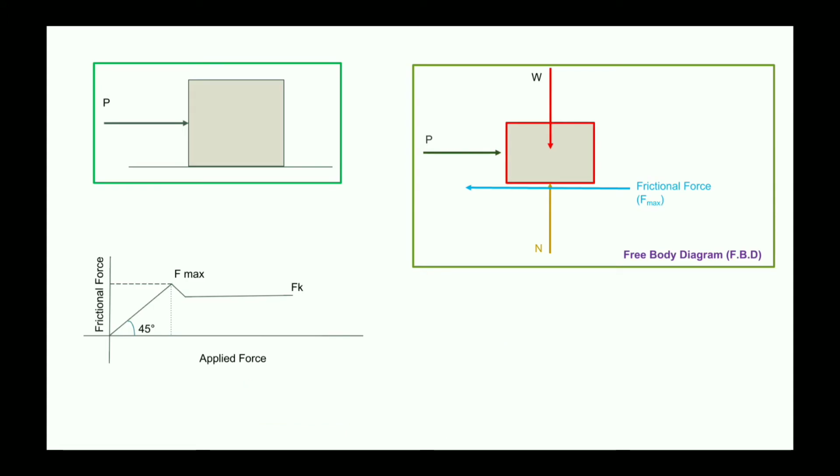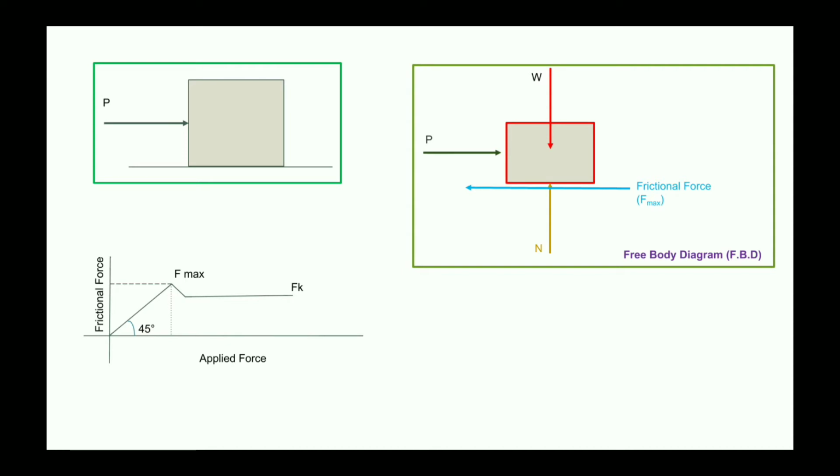So over here in the image, we observe that when we are applying force on the object, at that moment immediately static frictional force is generated as the object is not moving. On the right hand side, you can observe the free body diagram of the object: weight of the object acting in the downward direction, the applied force P acting in the right hand direction, and a normal reaction generated from the surface on which it is kept, whereas the frictional force is acting in the direction opposite to the direction of motion, that is in the left hand side direction.